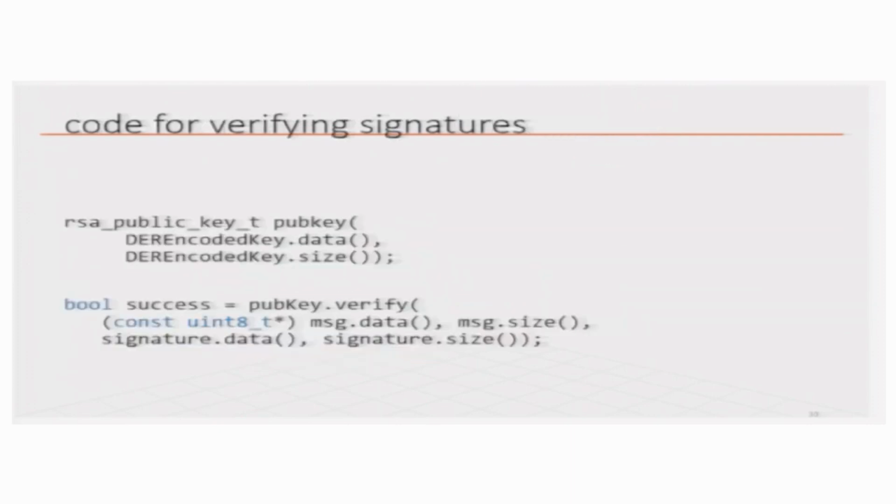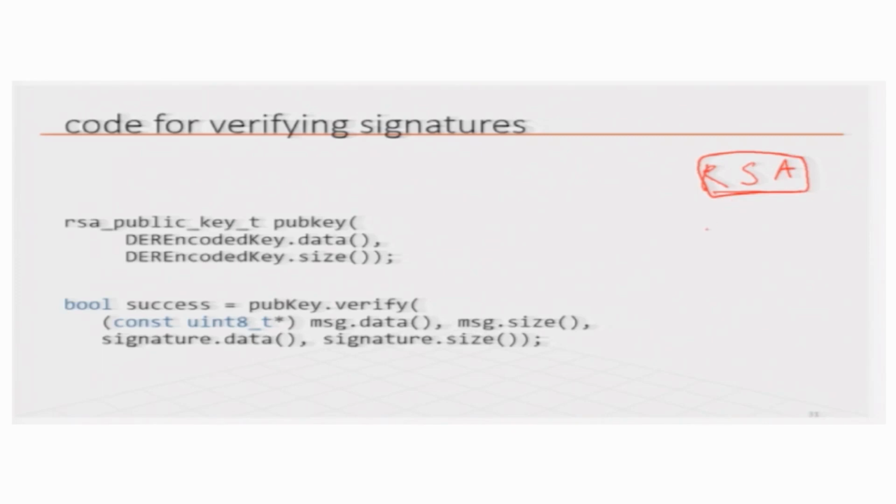So, now how do we do the signatures programmatically? So, there is this RSA public key type. RSA, we talked about Rivest, Shamir, Adleman. So, here we are assuming that we are going to use RSA public key cryptography, and how a public key is represented is actually there are multiple different ways of representing a public key.